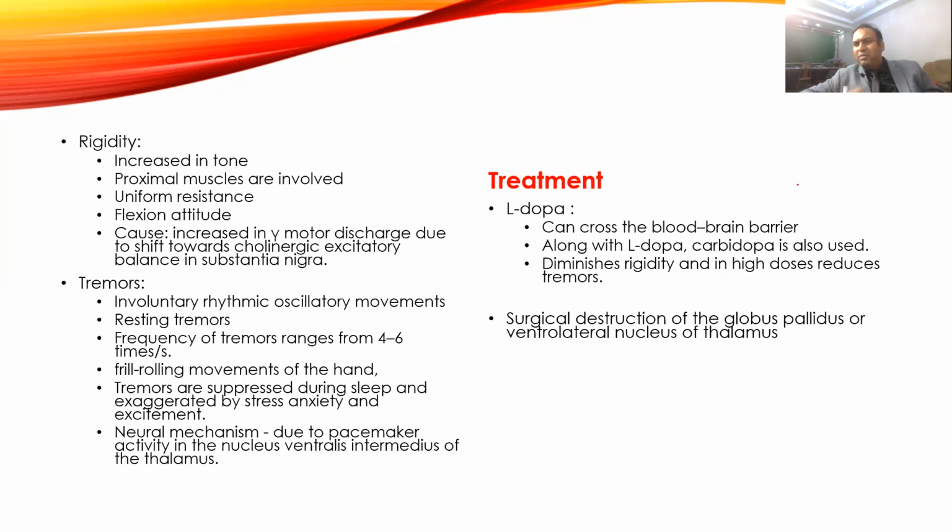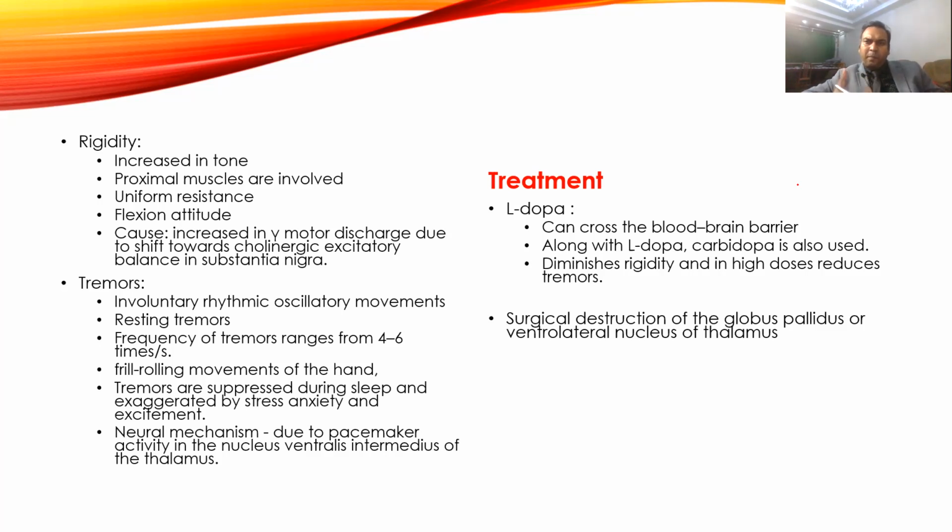Rigidity is also of two types, the cogwheel type and lead pipe rigidity. Here you can see both. Initially it will be lead pipe rigidity, a smooth and constant increase in tone throughout the movement. If it goes to severe cases, then there will be tremor. When rigidity is associated with tremor, you will see cogwheel rigidity. There will be increased tone, then a break in the resistance, so increase and decrease and increase and decrease in the resistance to movement.